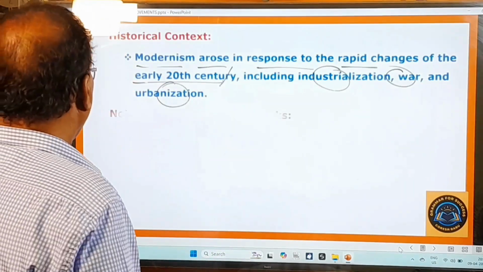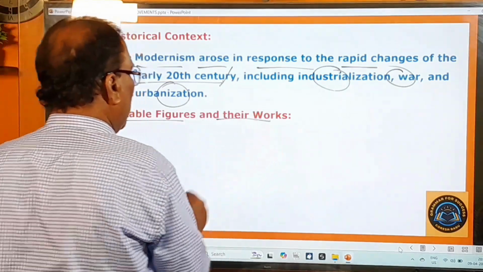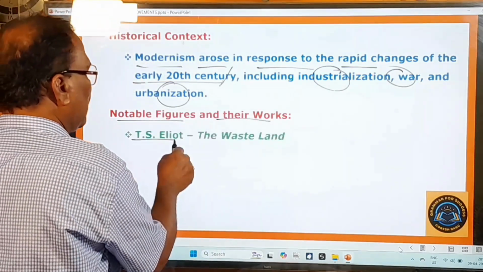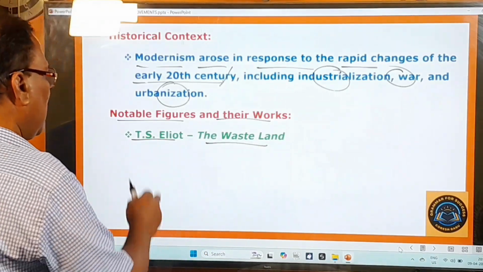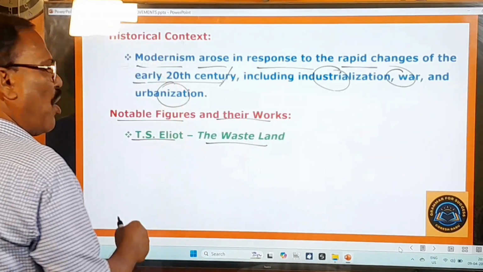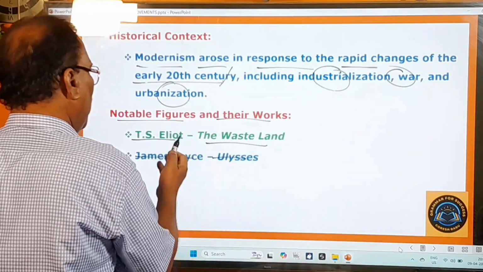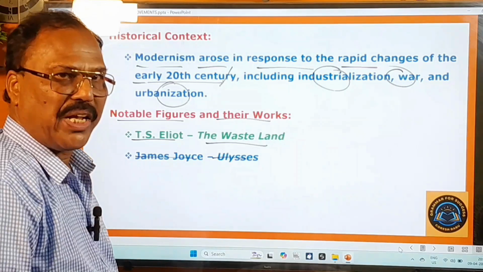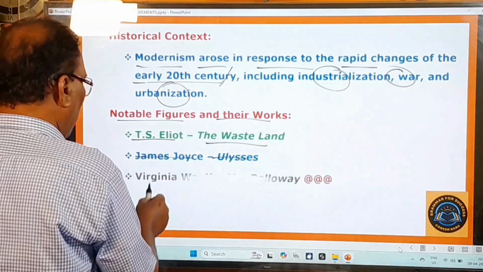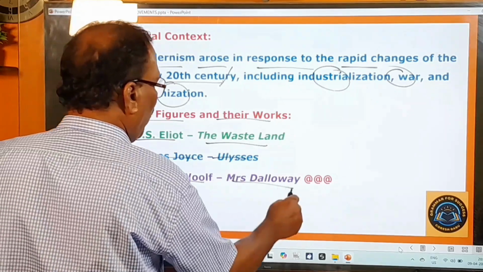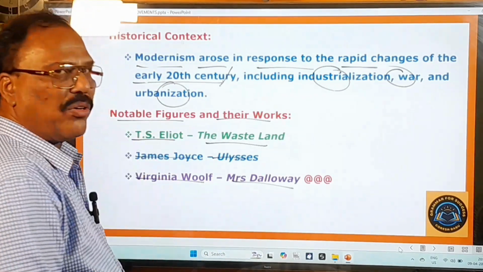Now let us learn about the writers of this period, notable figures and their works. T.S. Eliot, The Waste Land. You know very well about this T.S. Eliot. This T.S. Eliot belonged to this modernist movement. And next James Joyce, as he was famous for the stream of consciousness technique, you know very well. James Joyce, Ulysses is there. And next Virginia Woolf, Mrs. Dalloway. So these are all the great writers and poets of that modernist movement.